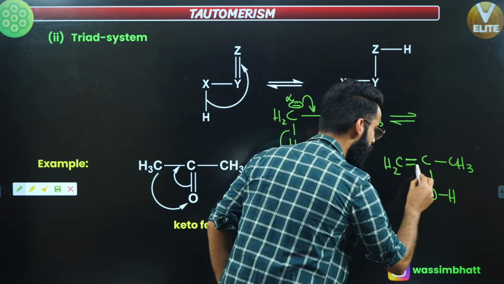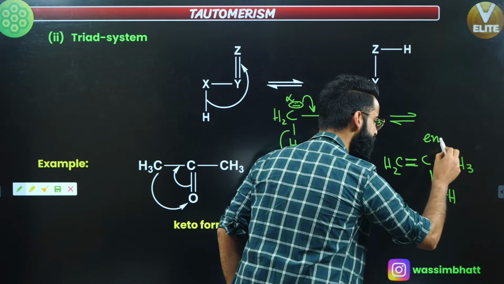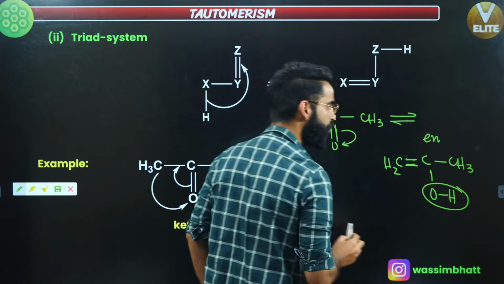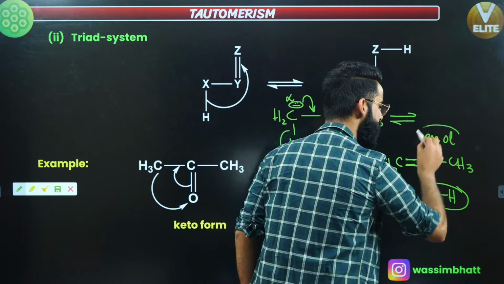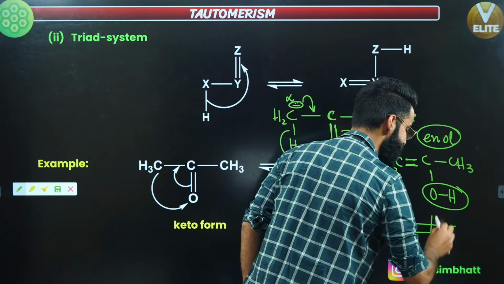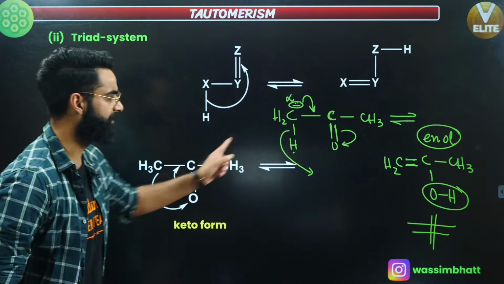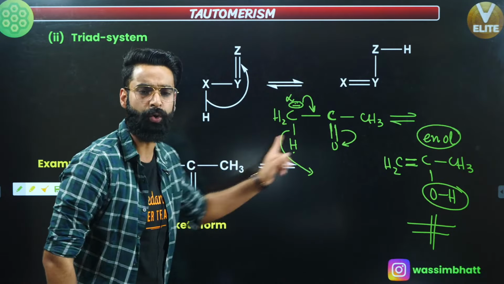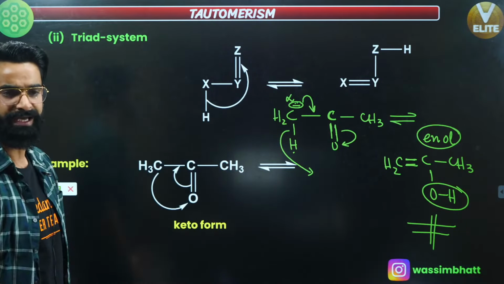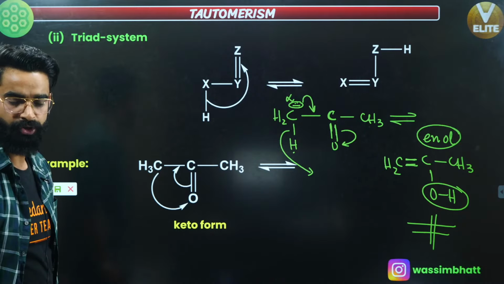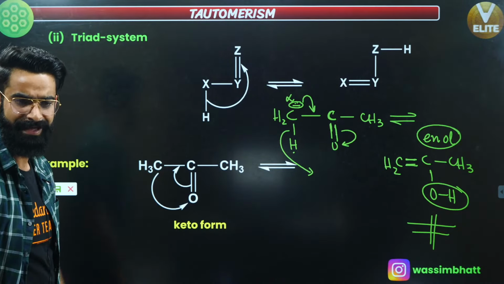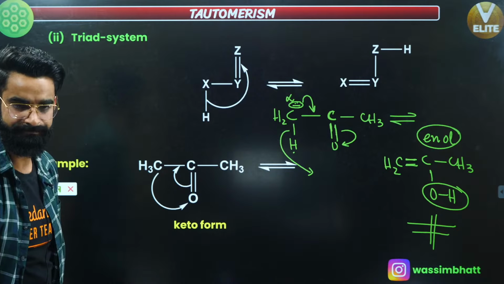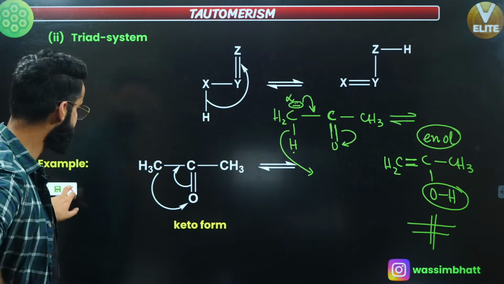See, this is a double bond. Double bond means ene, and this is OH group. OH stands for ol, right? So this is something which you call as enol. So ketone got converted into enol. This is called as keto-enol tautomerism, right? And this was the example of the triad system. You can let me know in the chat box if it is clear till here.